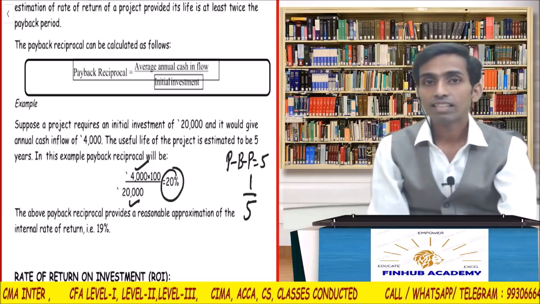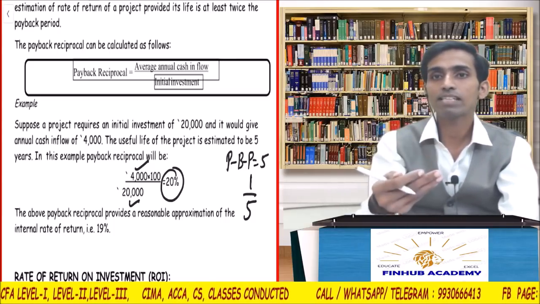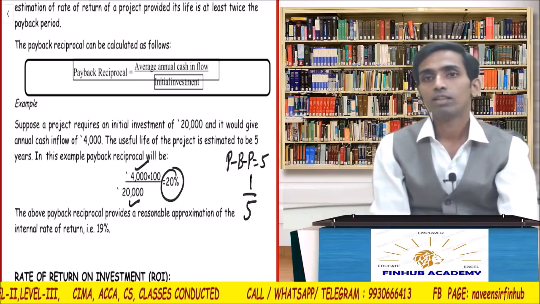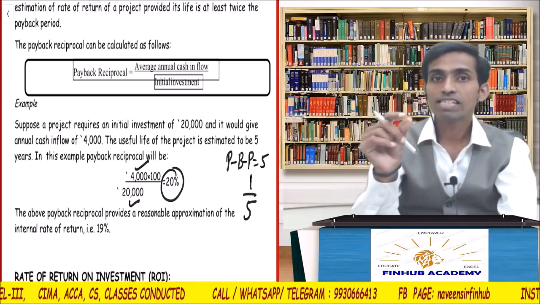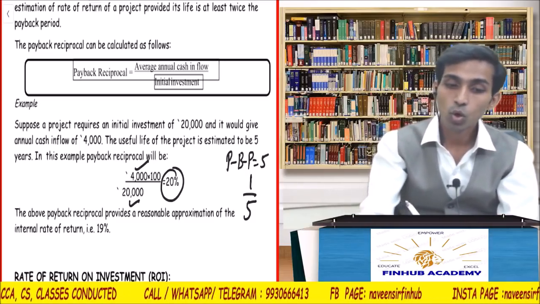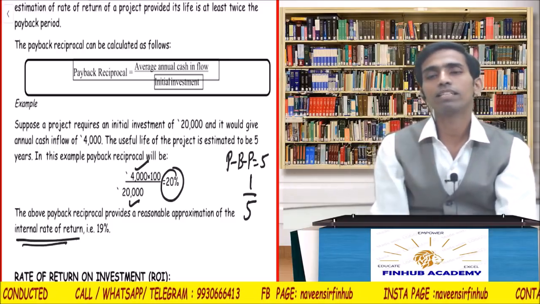Is it clear? So what they mean to say is, you can easily get an estimation of, on an average, how much is the return of the project. And this payback reciprocal is the easiest way to go near IRR, internal rate of return.